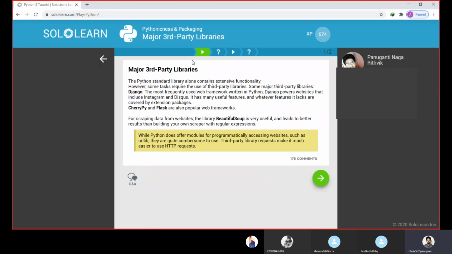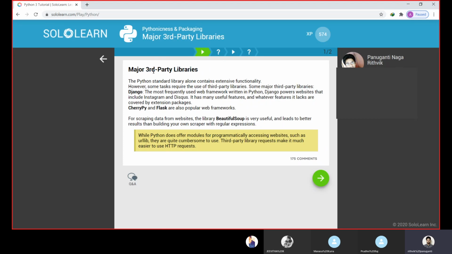So Python has many libraries in it, and most of the libraries are standard libraries, and they can do many functions. What if you need functions that are not present in the standard library? They can be done using some third-party libraries.